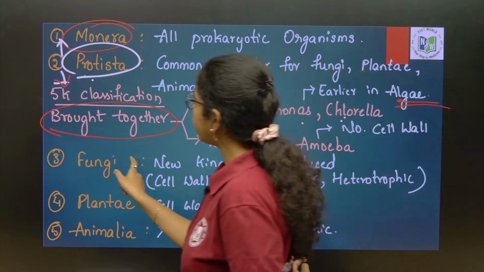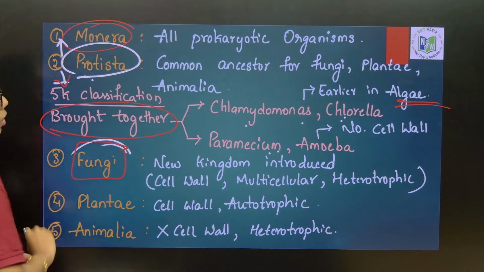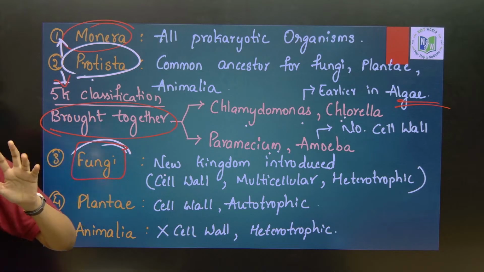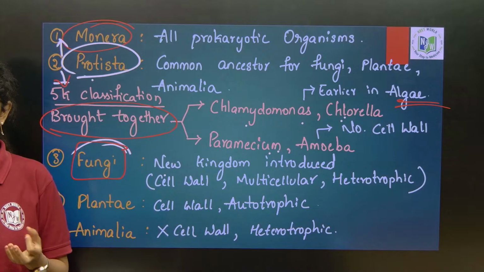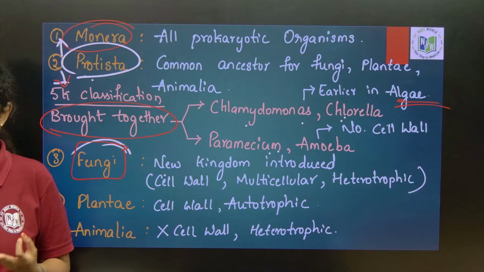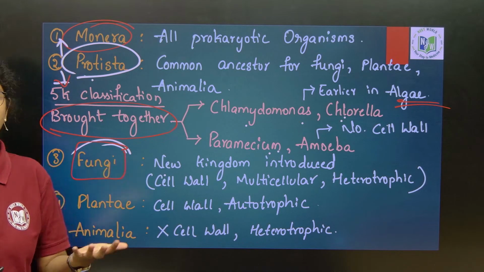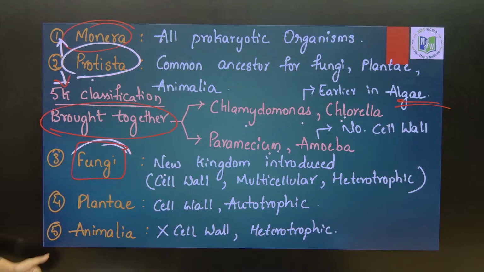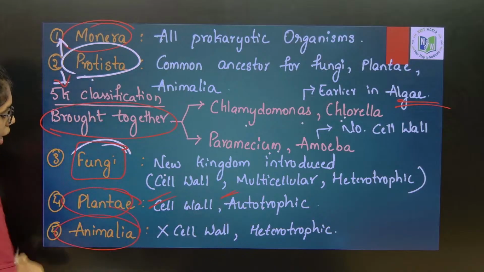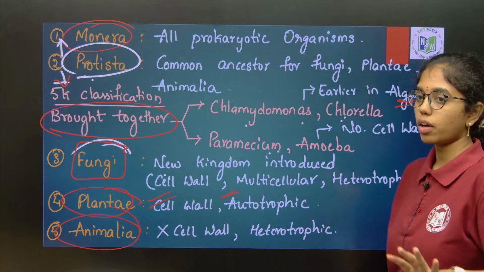Next is what? Fungi. Here you see the new kingdom introduced under the 5 kingdom system of classification is fungi. 2 kingdom, Plantae and Animalia. 3 kingdom, which is given by Ernst Haeckel, what is the new kingdom he introduced? Protista. 4 kingdom by Copeland, what is the new kingdom he introduced? Monera. 5 kingdom, what is the new kingdom introduced? Fungi. Next, Plantae will have a cell wall and the mode of nutrition is autotrophic. Animalia, there is no cell wall, mode of nutrition is heterotrophic or holozoic. Okay. Next,